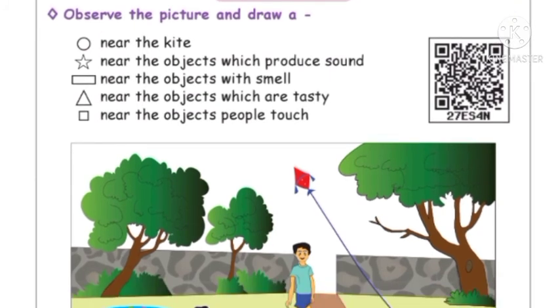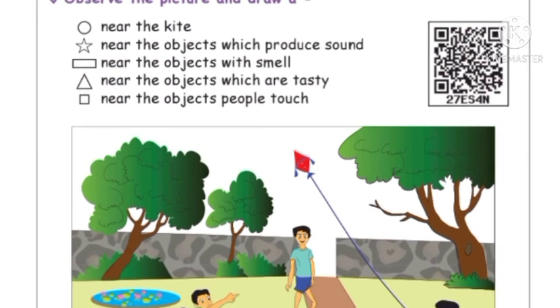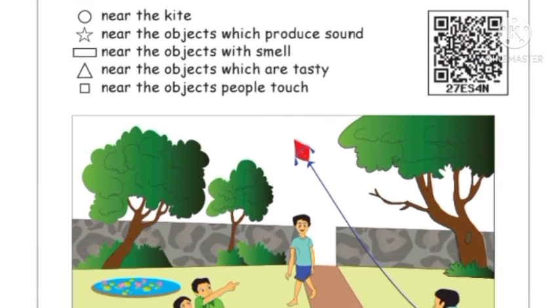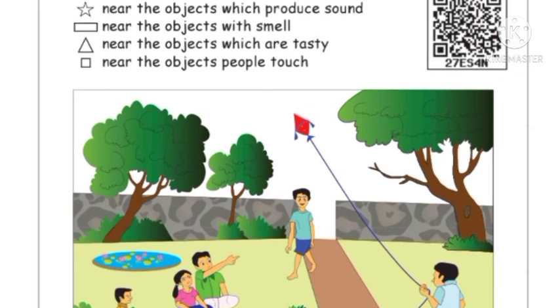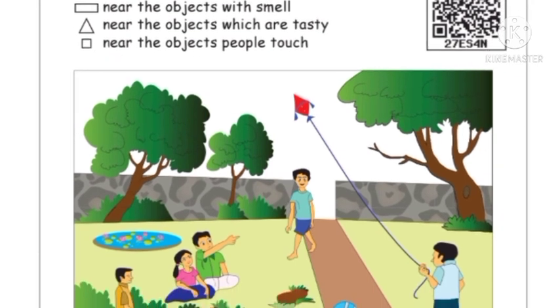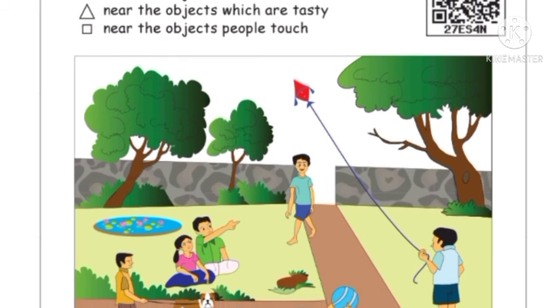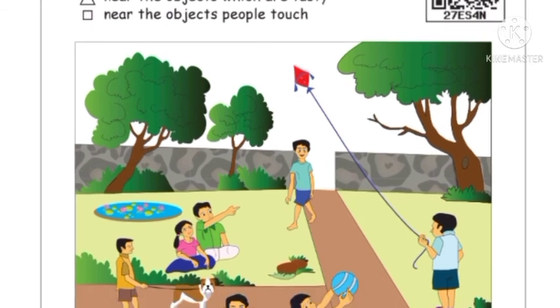Then observe the pictures and draw a circle near the kite. Star to the objects which produce sound. Then rectangle near the objects which smell. Triangle near the objects which are tasty. And square near the objects people touch. Okay, this is an activity for you.